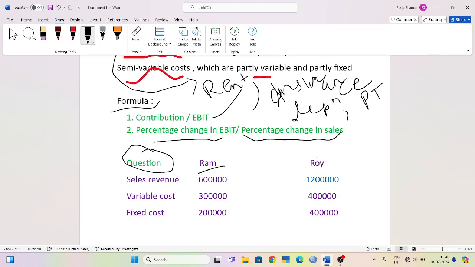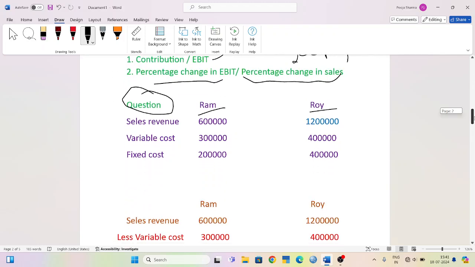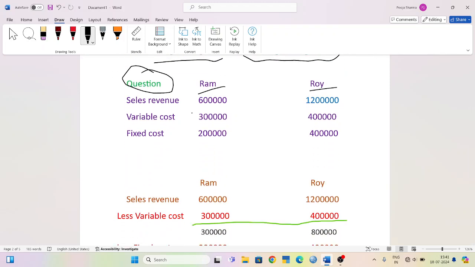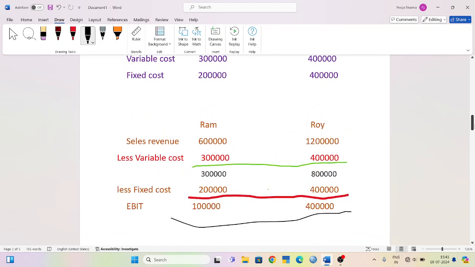Ram and Roy. Sales revenue, variable cost, fixed cost. Sales revenue is 6 lakh and 12 lakh. We will subtract variable cost from sales revenue, 3 lakh and 4 lakh.